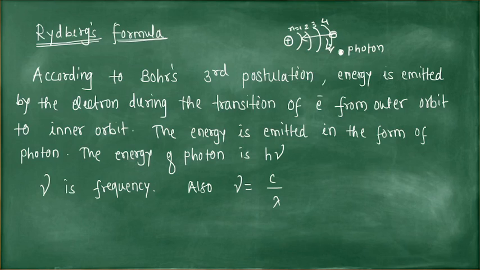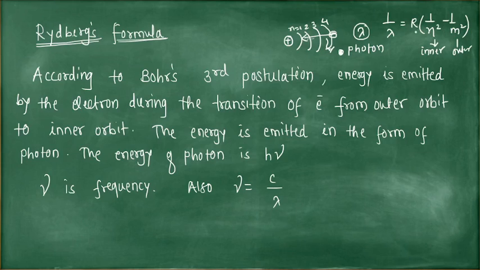So a spectral line in the spectrum has a definite wavelength lambda. And how is this determined? What is the wavelength of this spectral line? It is given by Balmer's empirical formula, which we discussed in the previous video. 1 by lambda is equal to R into bracket 1 upon n square minus 1 by m square. What is n? n is the number of the inner orbit and m is the number of the outer orbit.